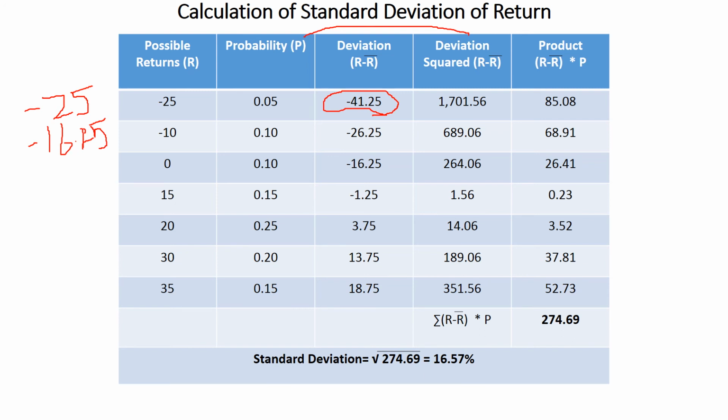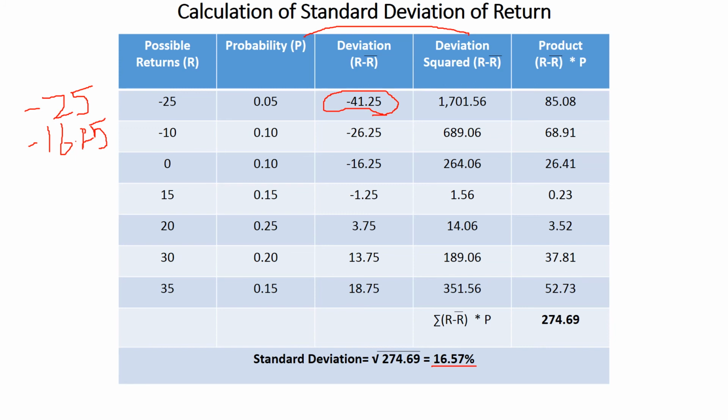So we apply the formula. Standard deviation is equal to square root of 274.69 is equal to 16.57. This is the answer what we have got. The expected return is how much? 16.25, and here the standard deviation of return is 16.57%. So here students, follow the same way what I have done, and then you will be getting the answer. They have asked us to calculate the expected return and the standard deviation of the return whatever we have got.